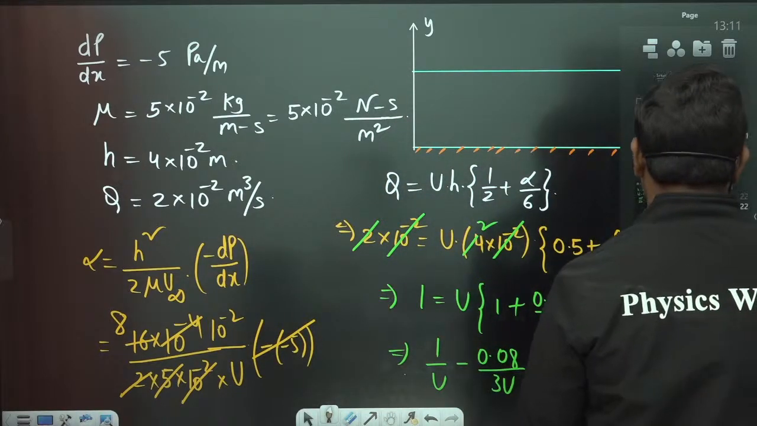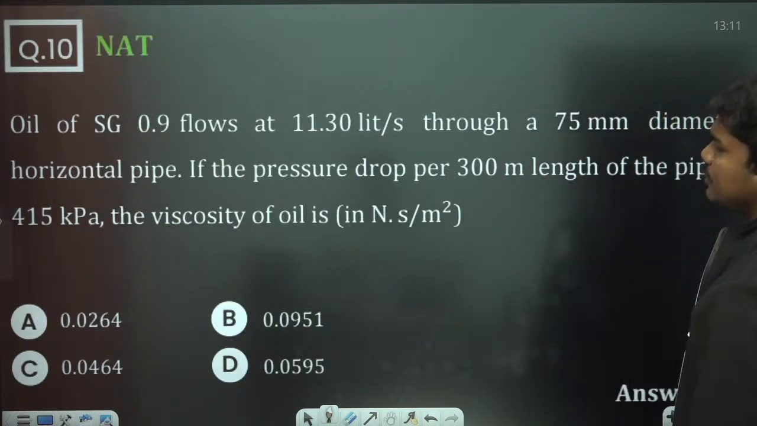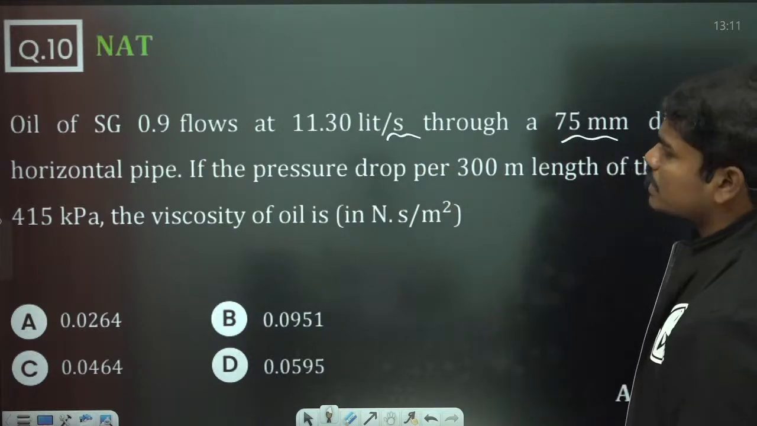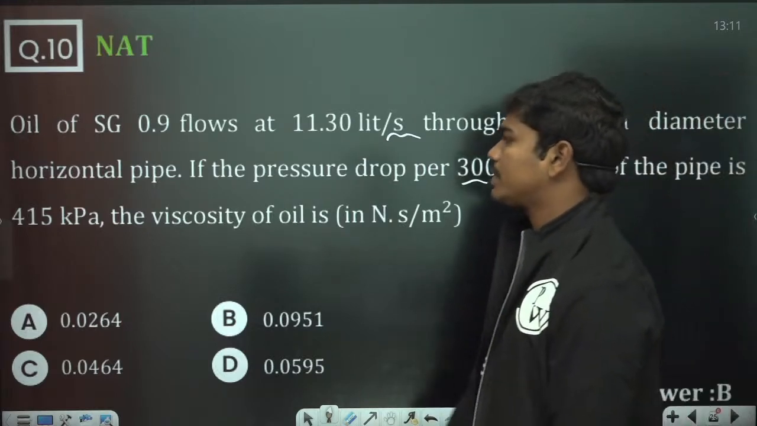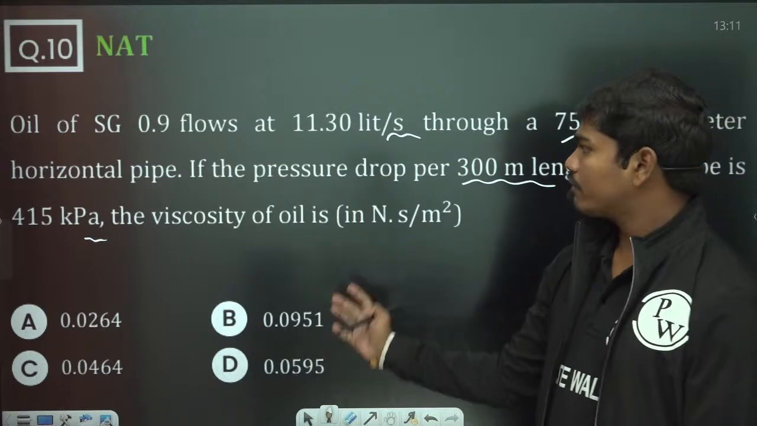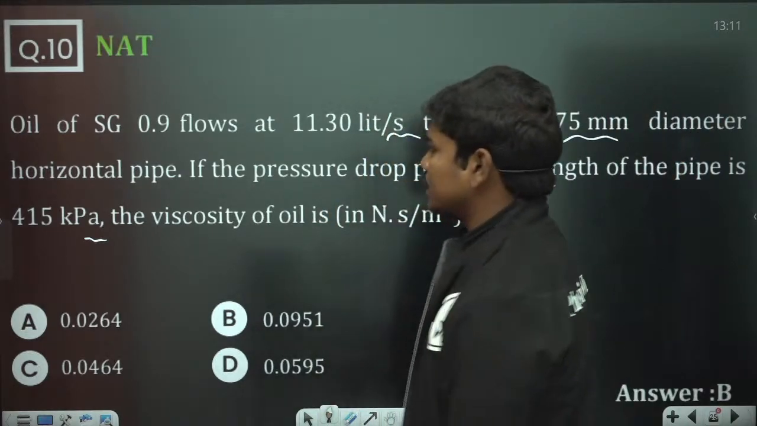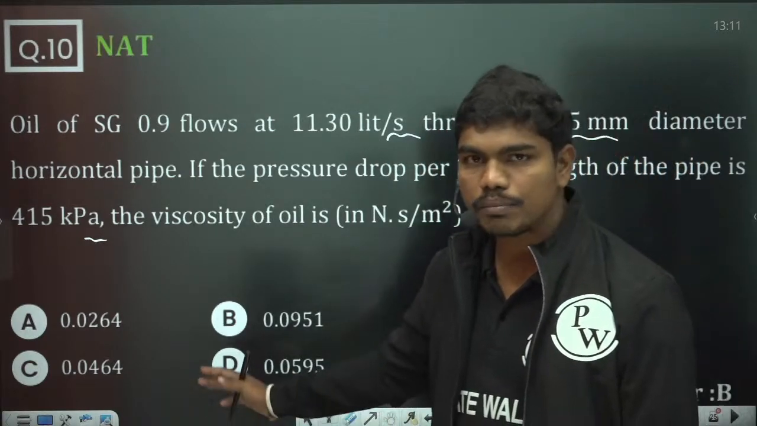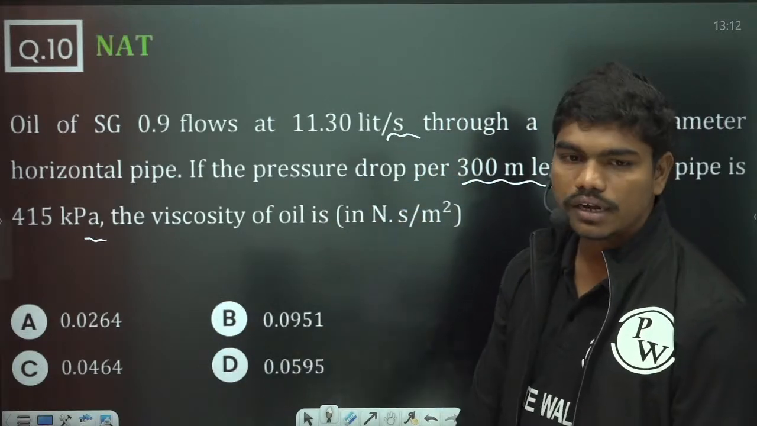So I think we have one more question. Oil of specific gravity 0.9 flows at 11.30 liters per second through a 75 mm diameter horizontal pipe. If the pressure drop for 300 meters length of the pipe is 415 kilopascals, then find the viscosity of the oil. They have given everything, pressure drop and all, and they are asking you for the viscosity of the oil. Till now we have derived the formula, 128 mu LQ something. If you apply that, you will get the answer very easily. Clear? So will you do this question?